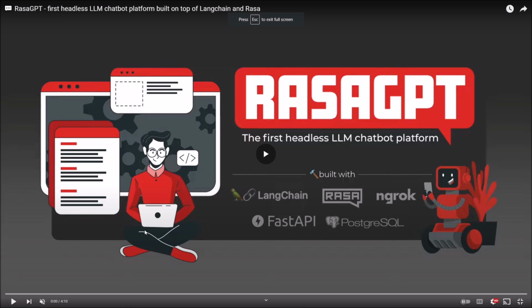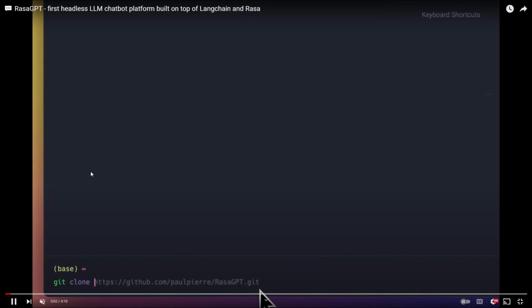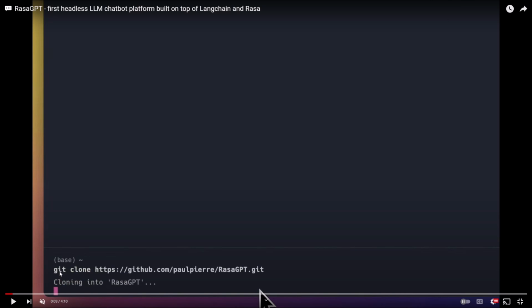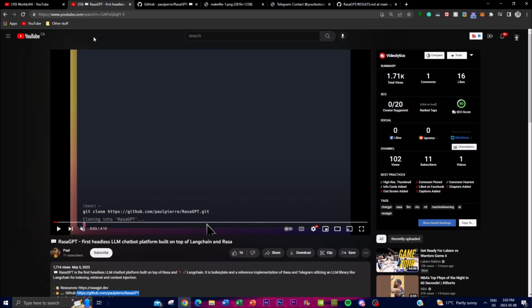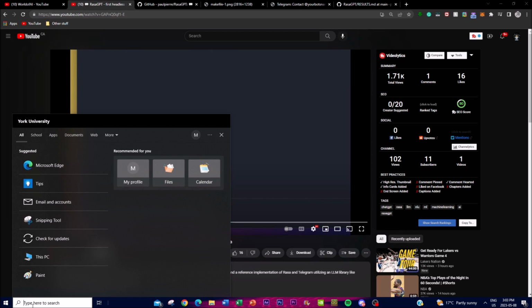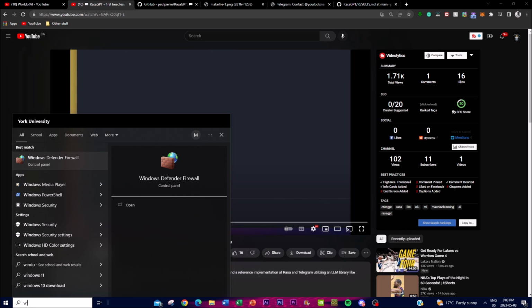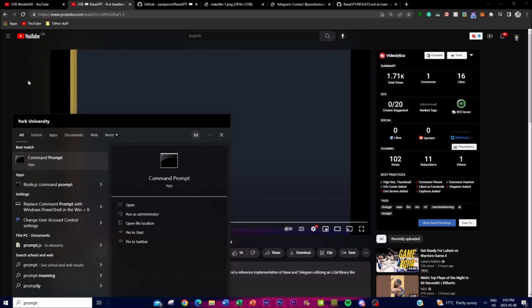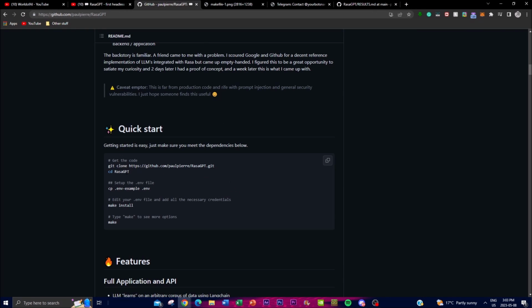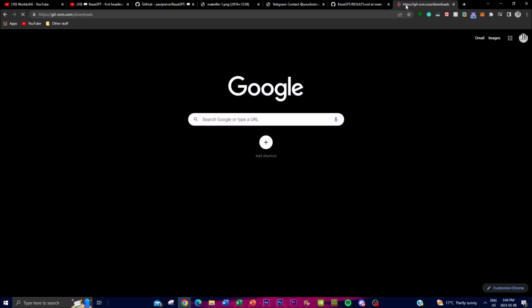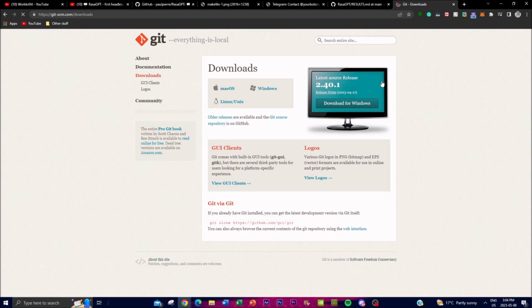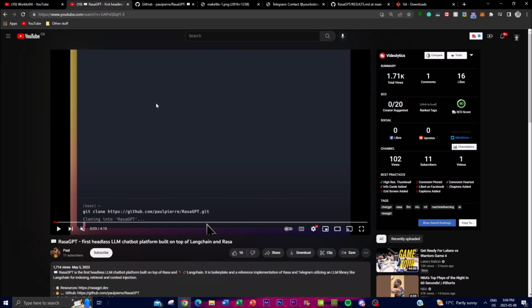Now let's take a quick look at how you can install it. There's a demo video on how you can do it. First things first, you need to install Git, which is an application that helps you clone repositories onto your computer. So what you have to do is type in git clone into your prompt. In my case, I use the Windows command prompt. You open that up, you type in git clone, and you type in the repository like this. Make sure you have Git installed before you do so. I'll leave the links in the description below so it's easier for you. So you need this application, and this is how you can install the repository.